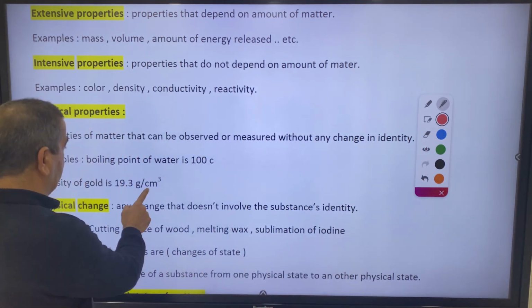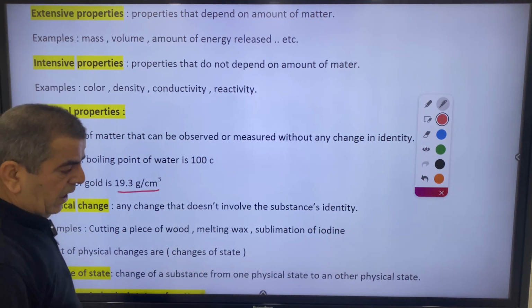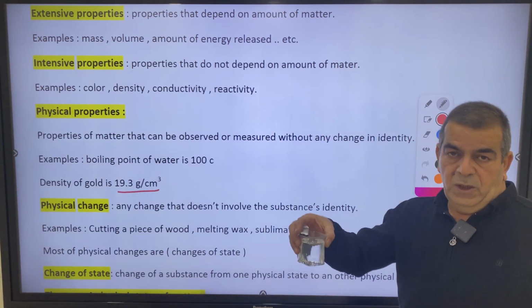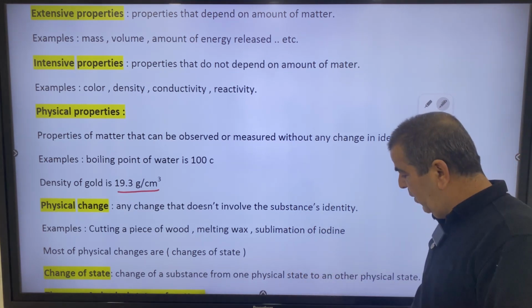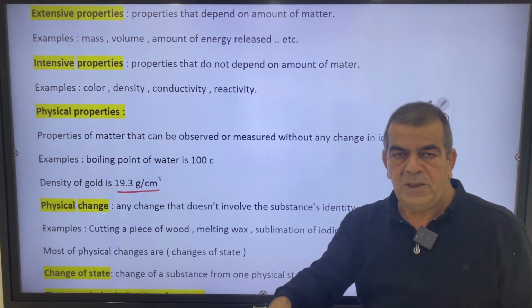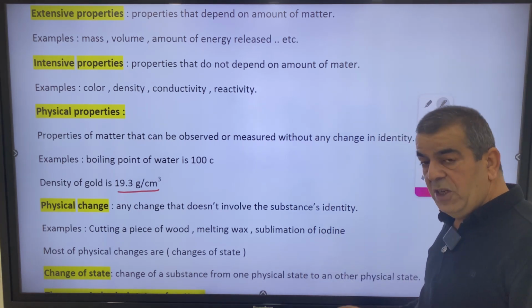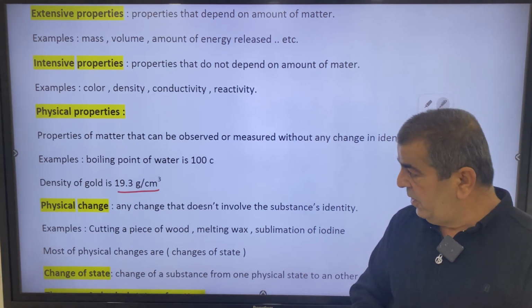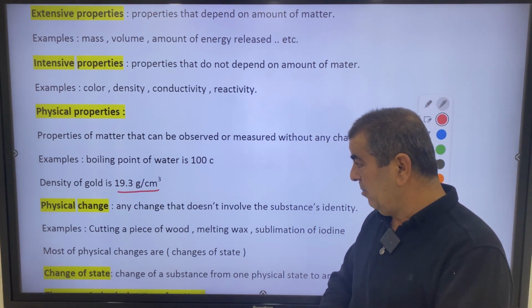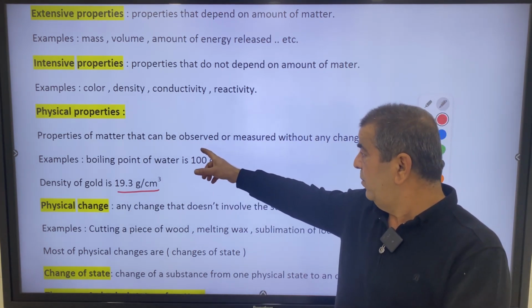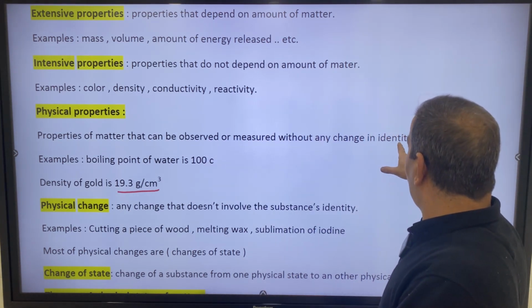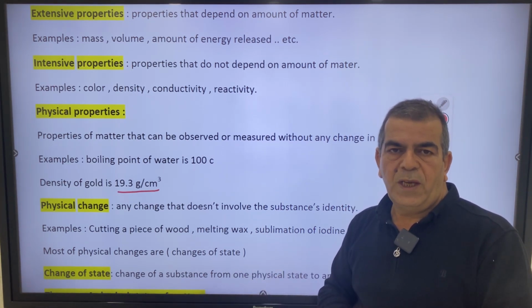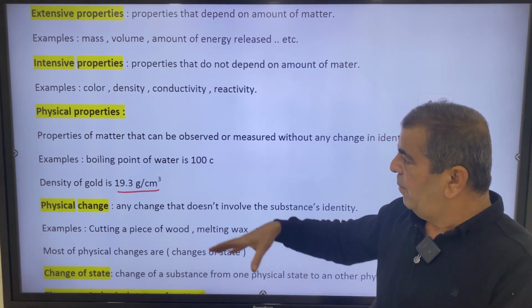Also, when you measure the boiling point of water, which is 100 Celsius, with a thermometer, did water change into milk, for example, or into acid? Of course not. So physical properties are the properties that you can observe and measure without any change in identity. This is about physical properties.